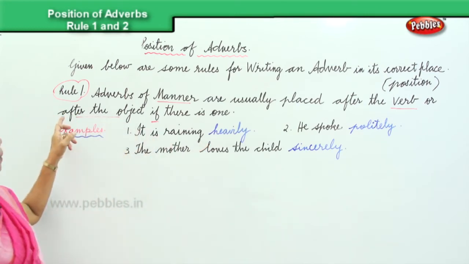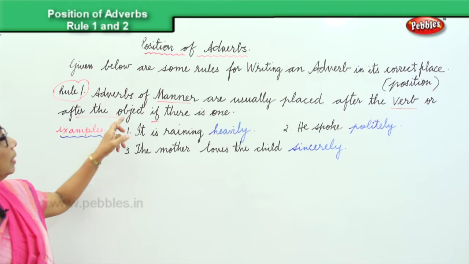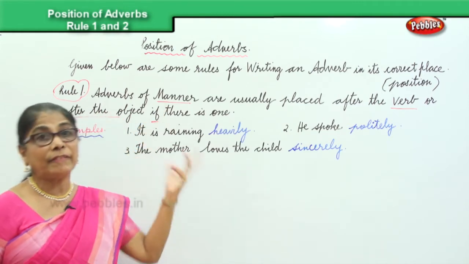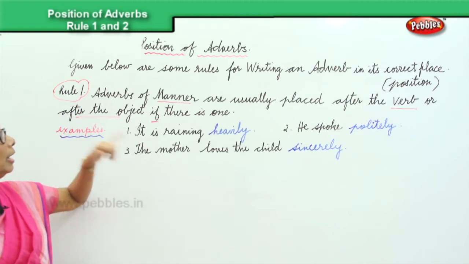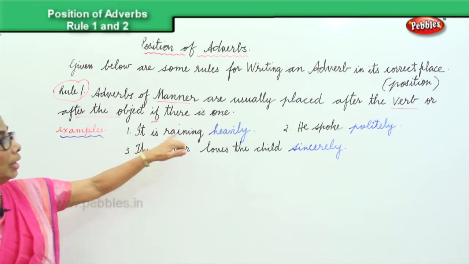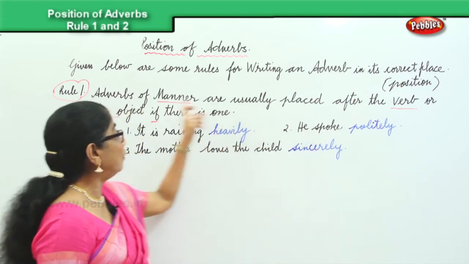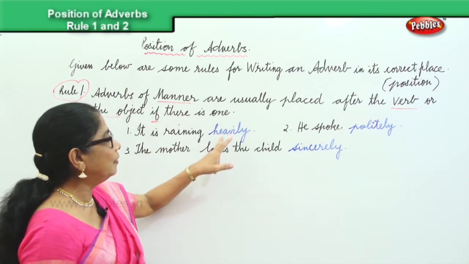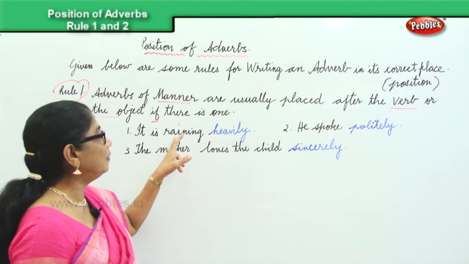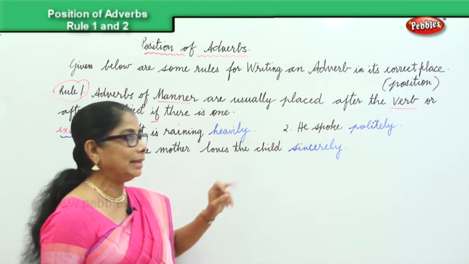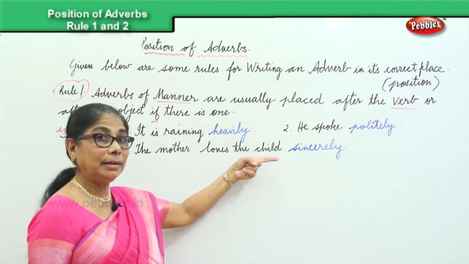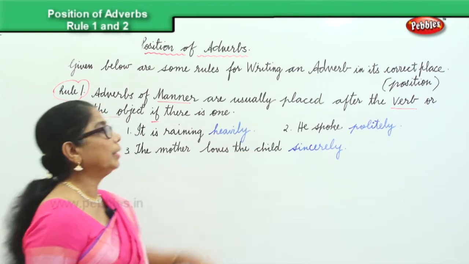After the verb or after the object, if there is one. In the third case, after the object, you are talking about the child. Who is the object here? Child.